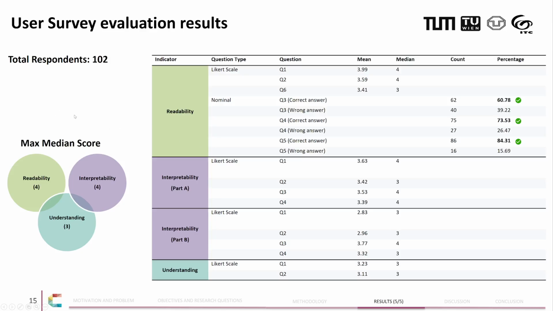Now, regarding the user survey, I had 102 respondents, and in terms of the analysis, I am using the median score. On a 5-point Likert scale, we can see that readability is achieving a high score of 4, interpretability is also achieving a high score of 4, and understanding is achieving an average score of 3. Now, this could be as a result of the low domain knowledge respondents within the survey.